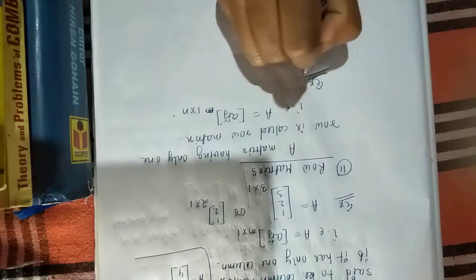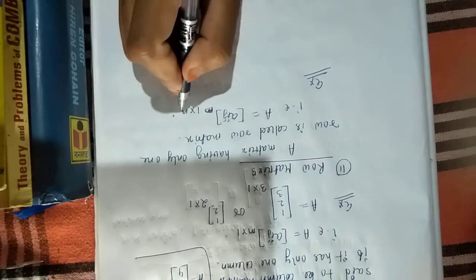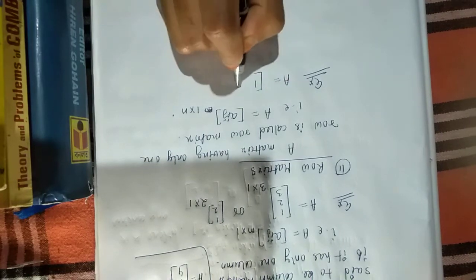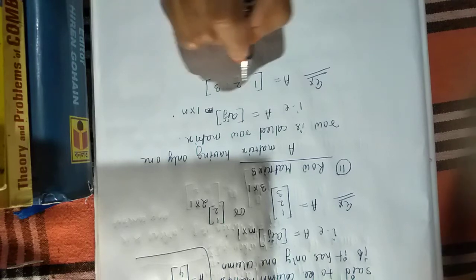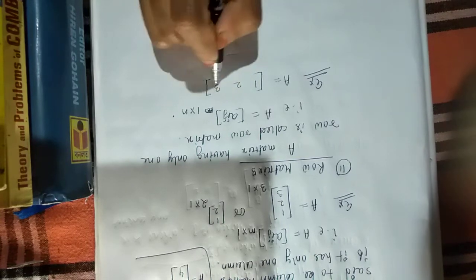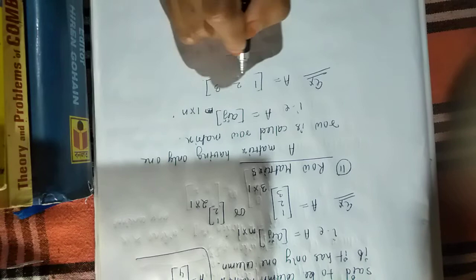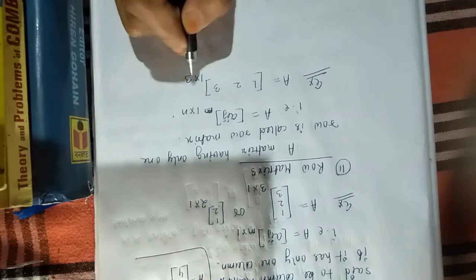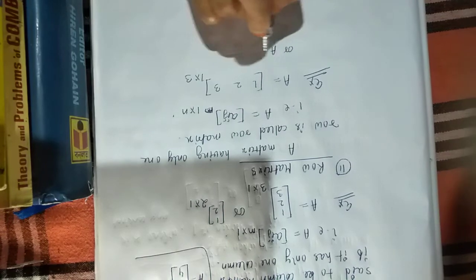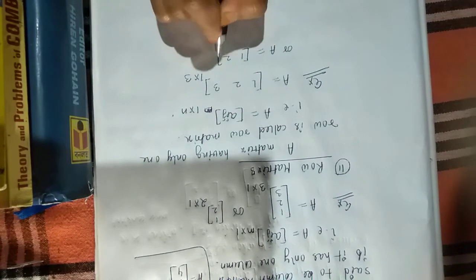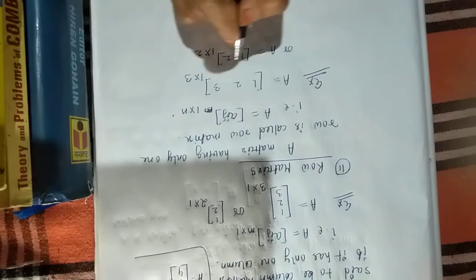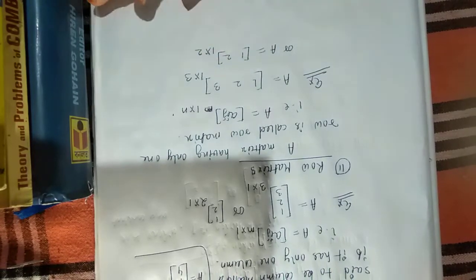So what is the example of row matrix? For example, what? Only one row must be there but columns can be many. That is A equal to suppose 1 2 3. So what is the order of this matrix? How many rows? Only one row. And how many columns? 3 columns, 1 2 3. So order 1 by 3. Or A equal to 1 2, order 1 by 2. So these types of matrices are called row matrix. And next,